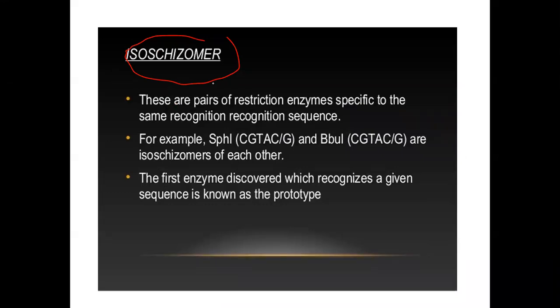What are isoschizomers? They are a special class, or special pairs, of restriction enzymes. We know that restriction enzymes, especially the type 2 restriction enzymes we use, cut DNA at specific recognition sites. Normally, each restriction enzyme cuts DNA at a different recognition site. If enzyme X is there, X will cut at a particular site; if enzyme Y is there, Y will cut the DNA at another particular site.